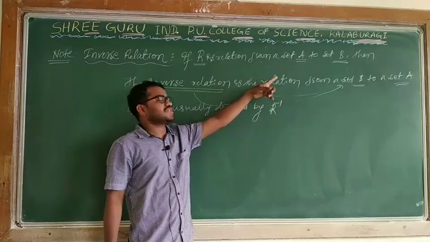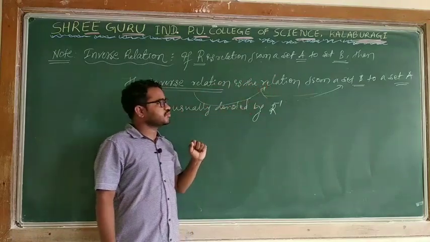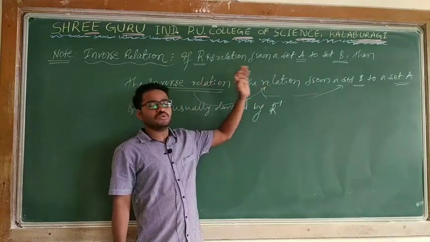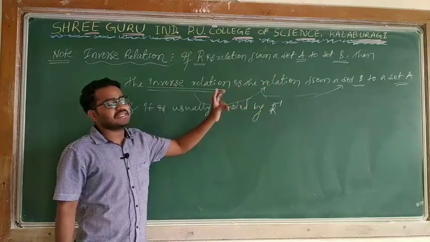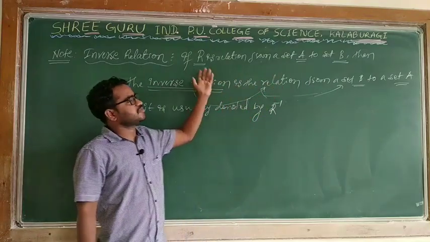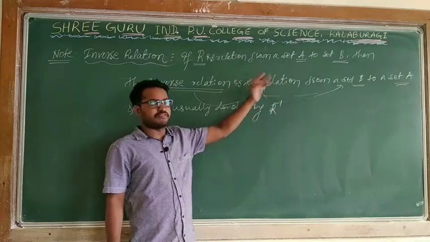We define set A to set B, and the inverse relation becomes set B to set A. The sets are interchanging, means the first is becoming second, and the second is becoming first.